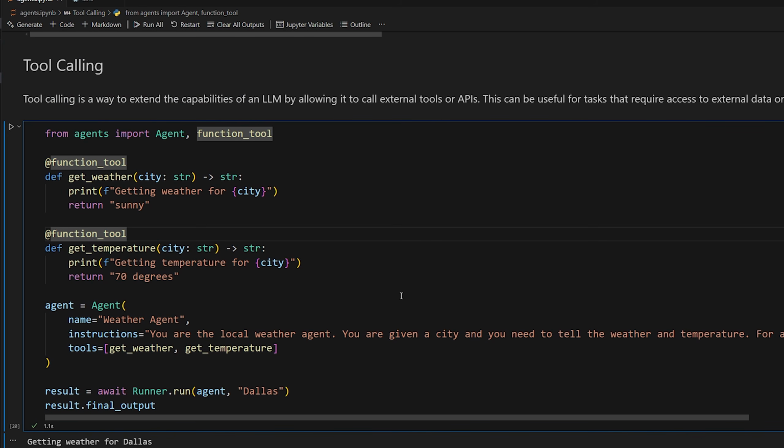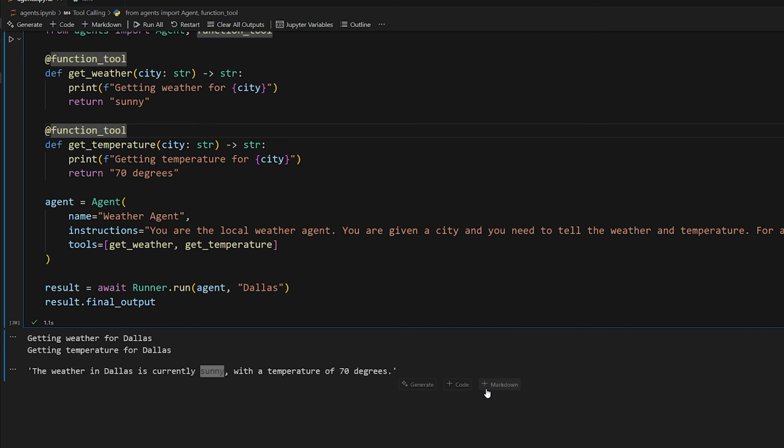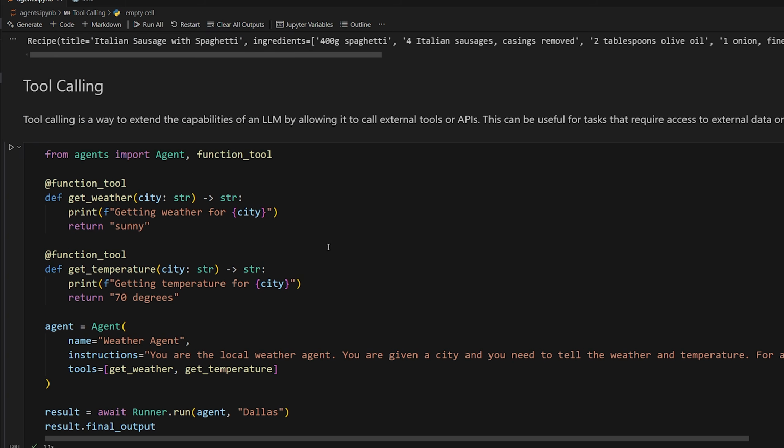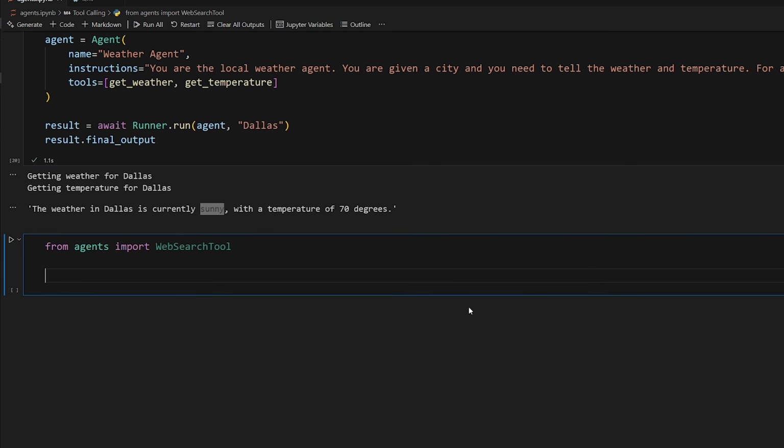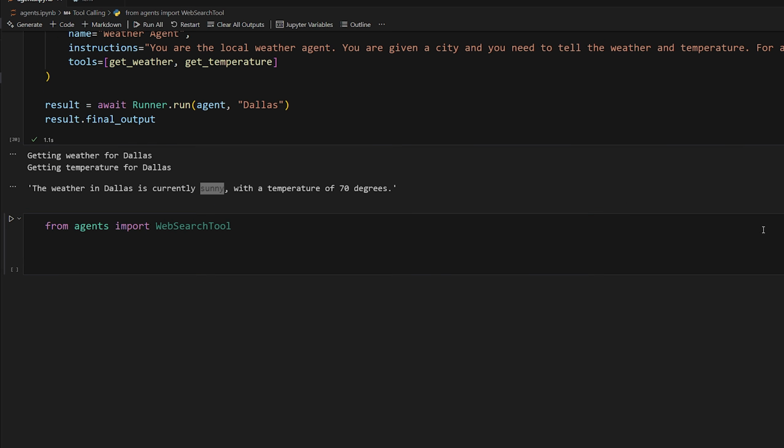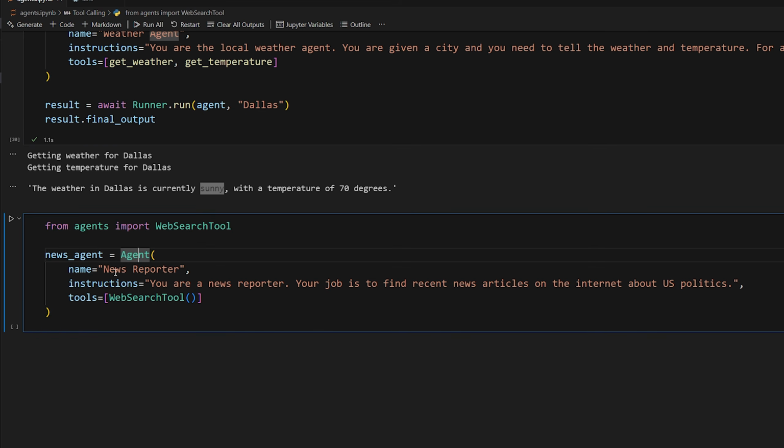Perfect. Now, what's really cool about the Agents SDK that OpenAI provides is that they actually have a couple of their own built-in tools. One of them is really powerful. It's the web search tool. So you could do from agents import web search tool, and now we can create something like a news agent. So we'll say news agent. It's a news reporter agent.